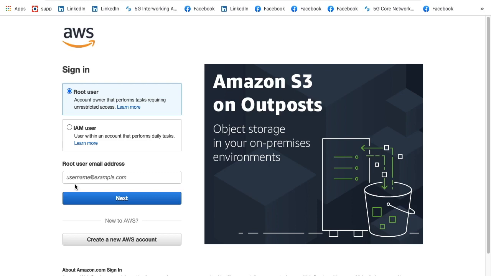For the root user, you have to use the email address which you have used for logging into the AWS account, and then move forward. And for IAM users, you will need some account ID or account alias for your account, and after that you will be able to give your username and password. So let's move forward and try logging in by using our root user.